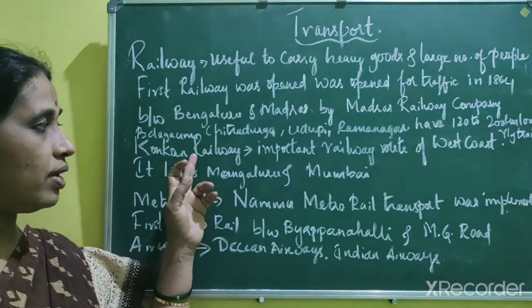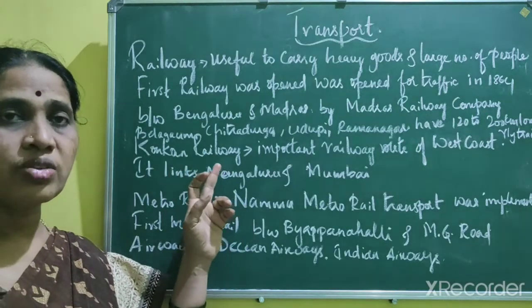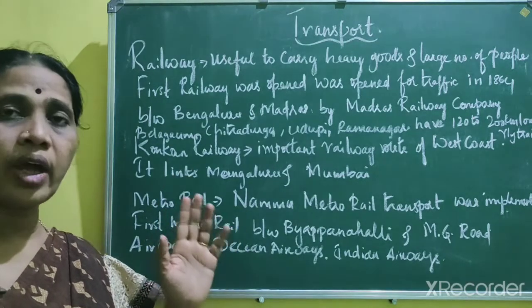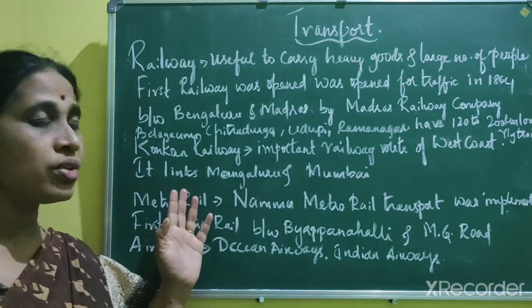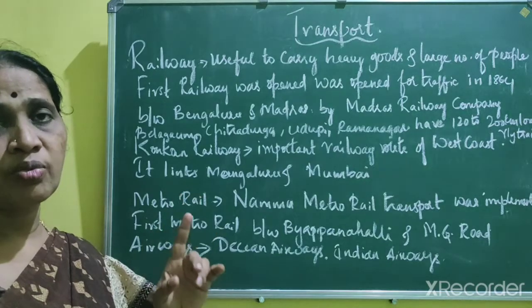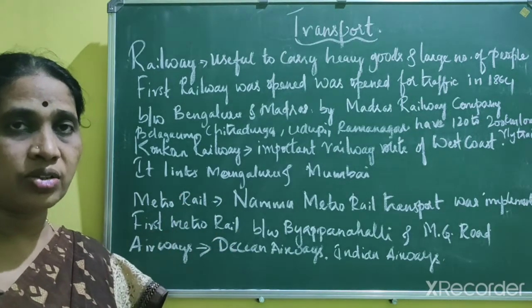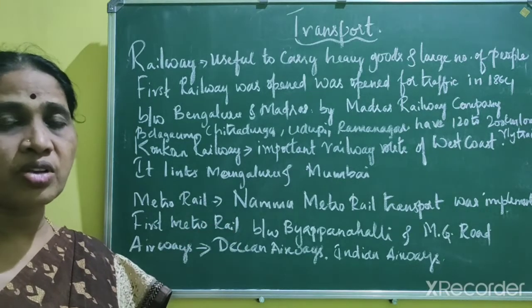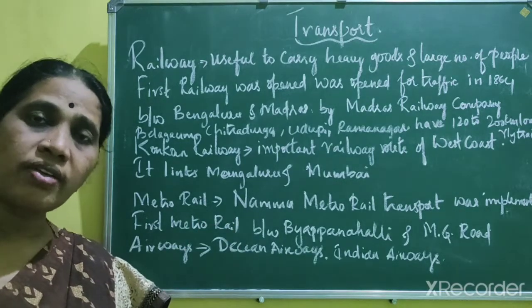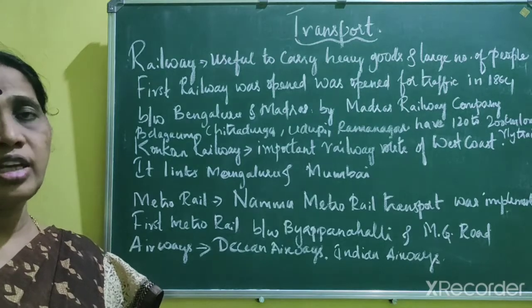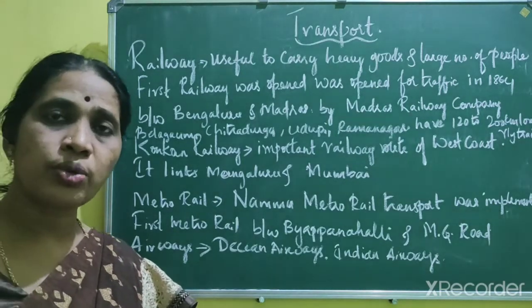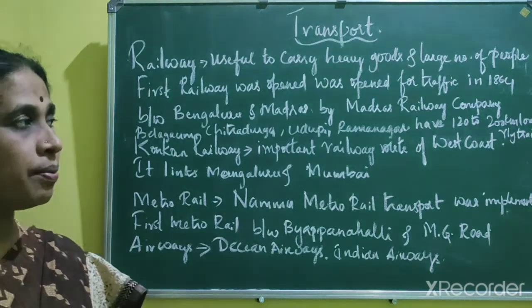So Konkan Railway is a railway that was built on the west coast. It links Mangalore and Mumbai, and it has also reduced the time duration from 41 hours to 18 hours. Okay, and this has been built across the bridges. It means it passes over the river Sharavati and the Kali river, and it is also one of the natural scenic beauties because it travels through the tunnels and across the bridges.